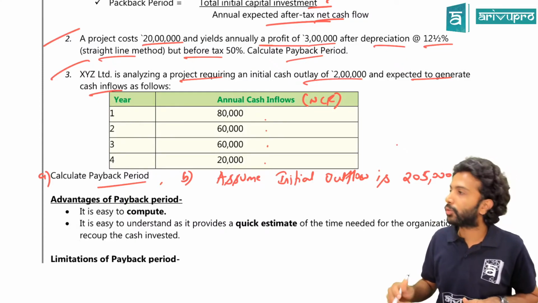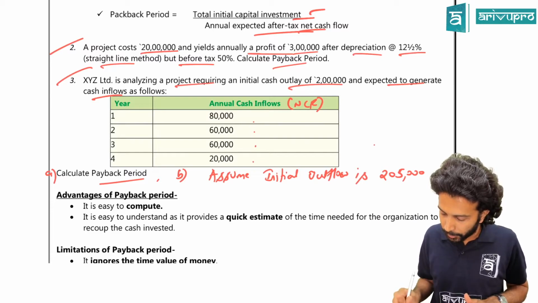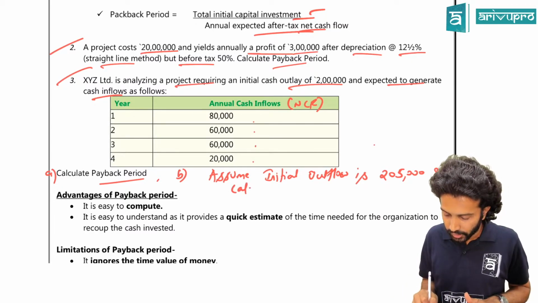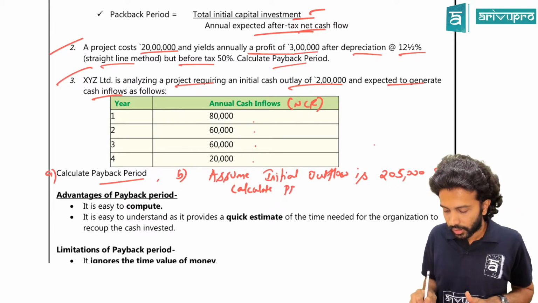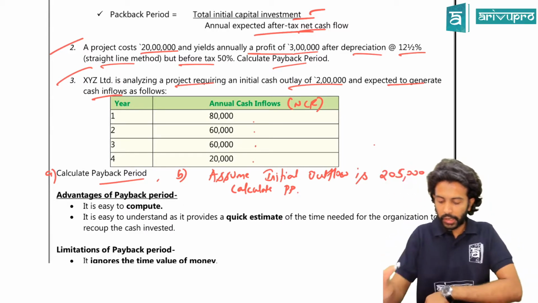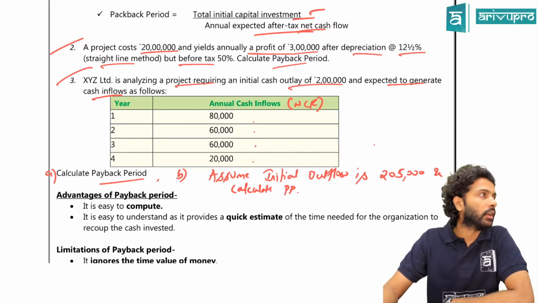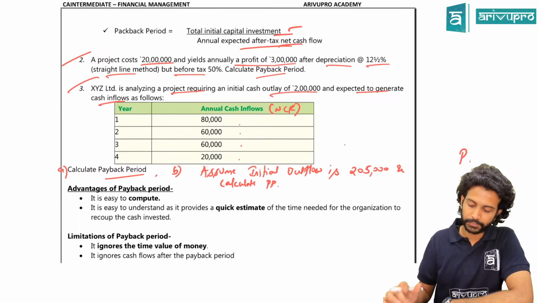Assume initial cash outflow is 2,05,000 and calculate the payback period.